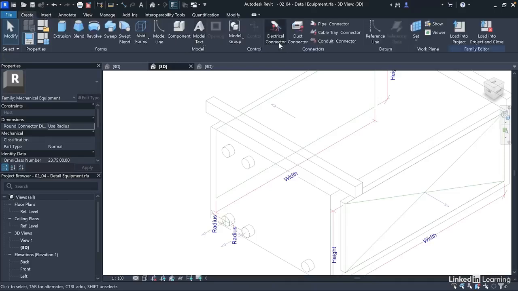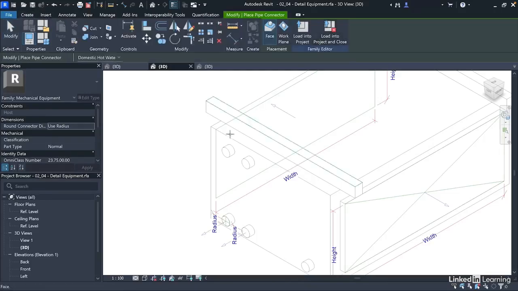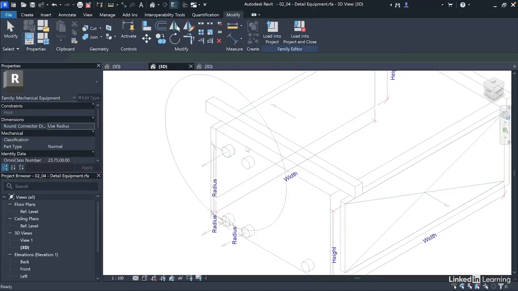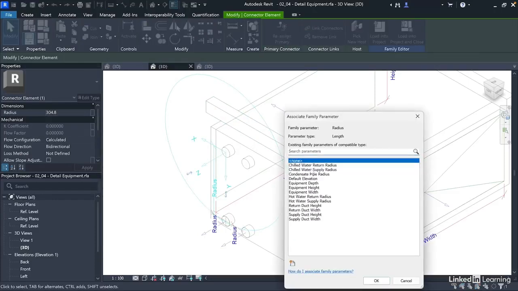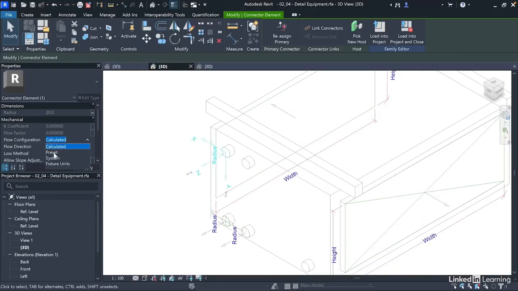The next is the chilled water return, which is this. So I pick this, map it to chilled water return radius. Flow configuration is preset, flow direction is out. Then I'll define loss.